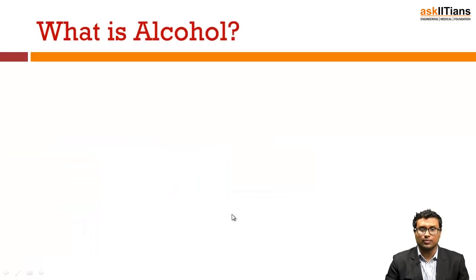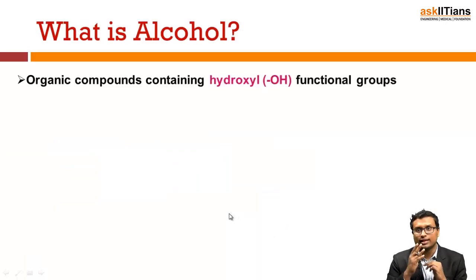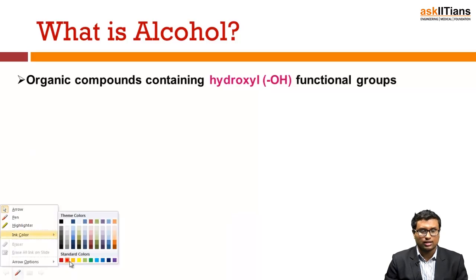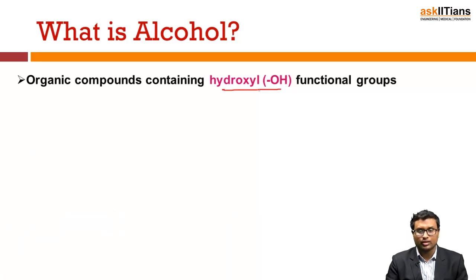So, what is an alcohol? Alcohols are nothing but organic compounds containing the functional group OH. Alcohols are any organic compound which contains a hydroxyl functional group. So, I can say that OH is nothing but a hydroxyl functional group.